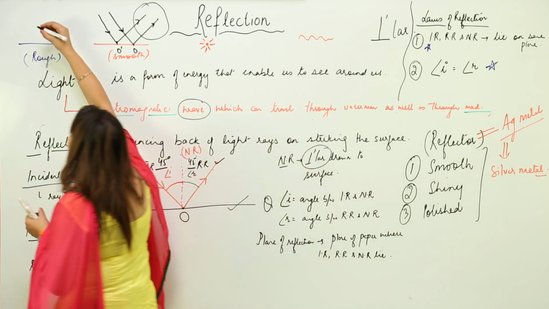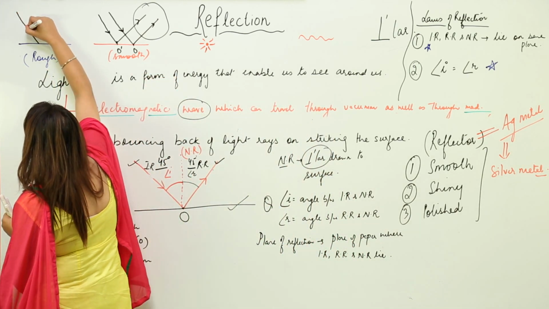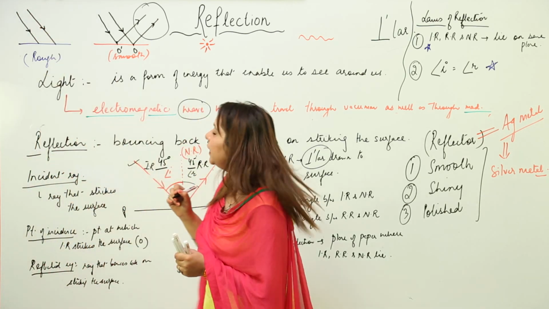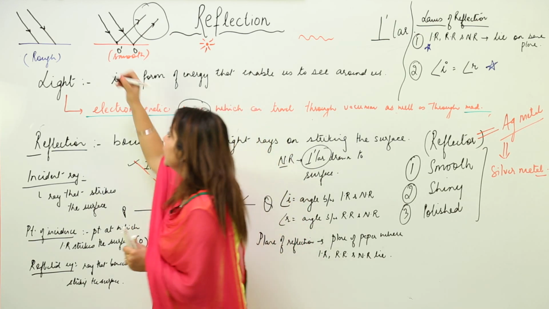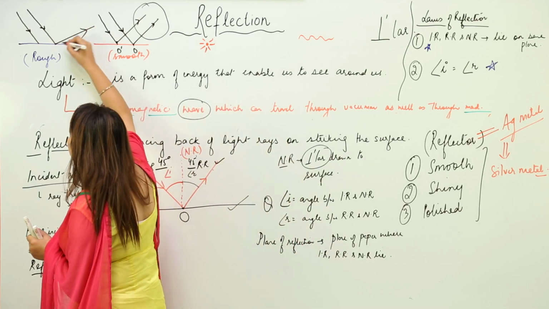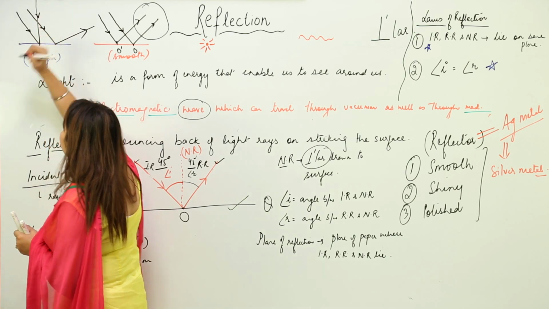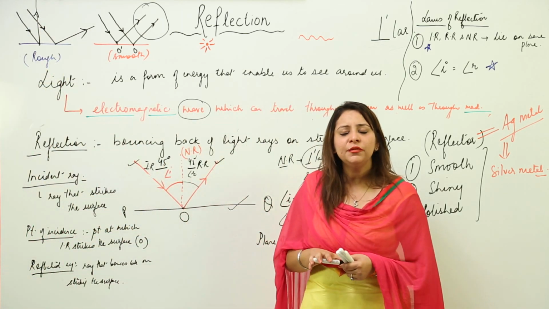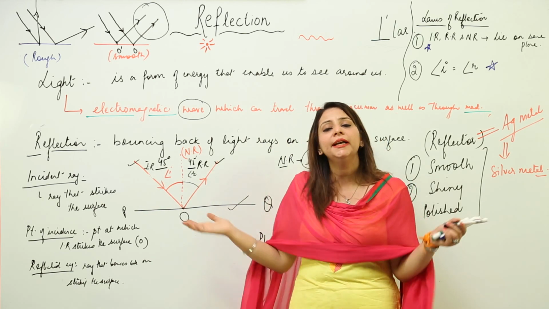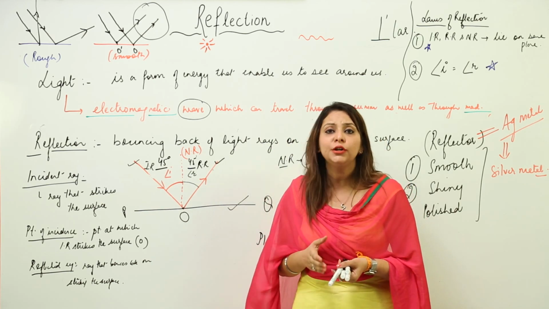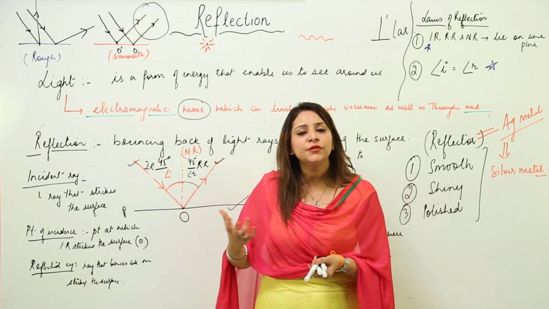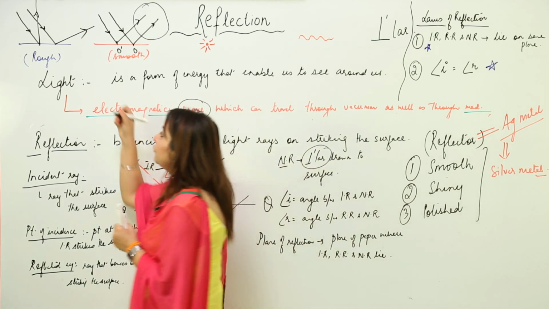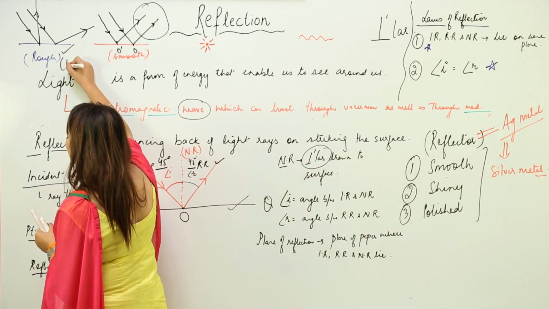But whenever there is a reflection from a rough surface, let's see, this is an incident ray. This is an incident ray. Whenever it strikes the rough surface, this gets reflected in this manner, and this gets reflected in this manner. Can you see any kind of similarity between the reflected rays? No, they are just splitting in different directions, and moreover they are not parallel to each other. There may be a few rays which are parallel, but there will be many rays which won't be. So this kind of irregular phenomenon we see from a rough surface.